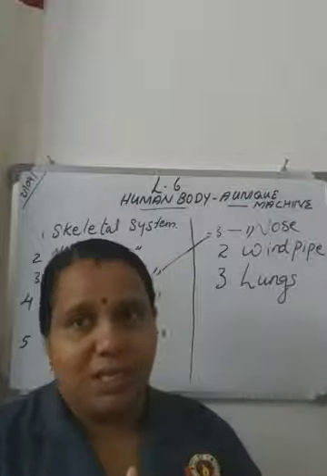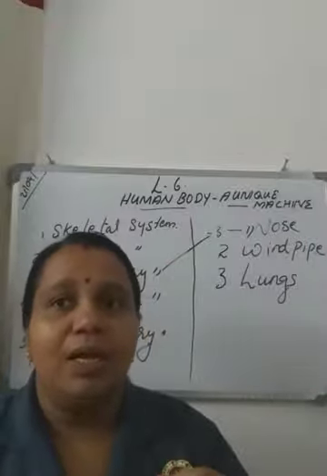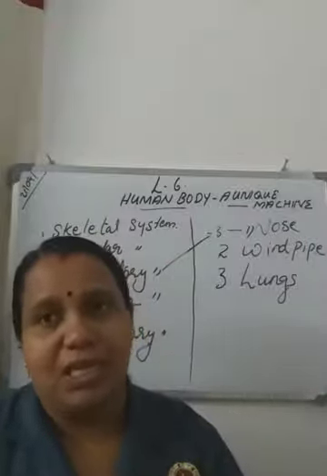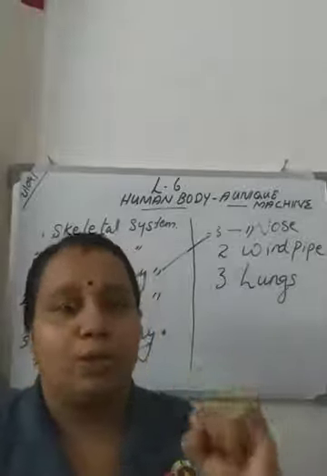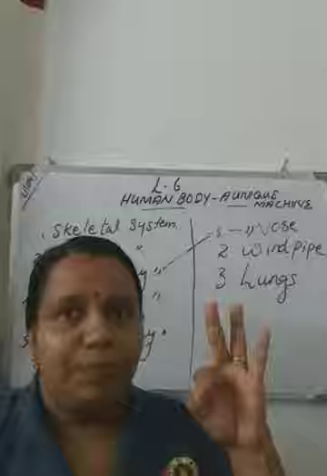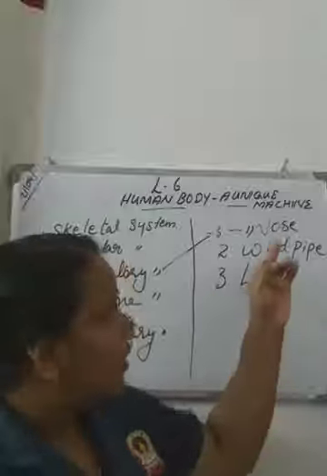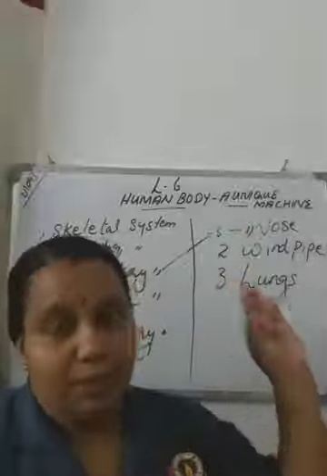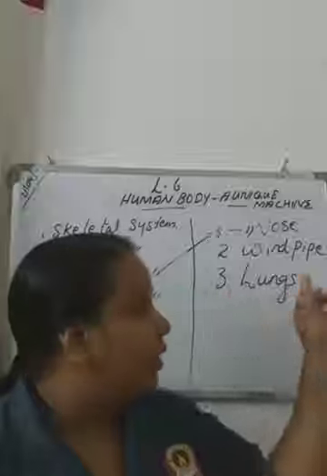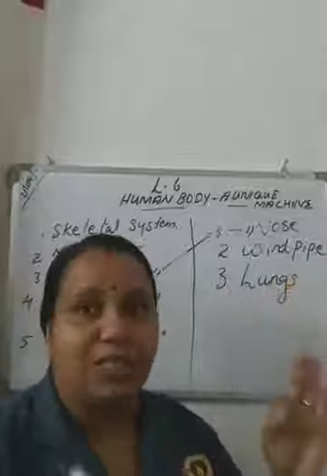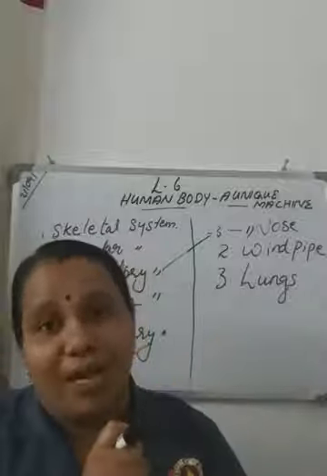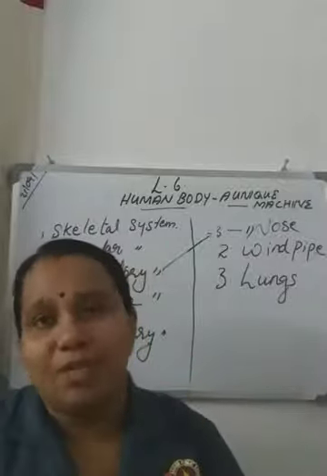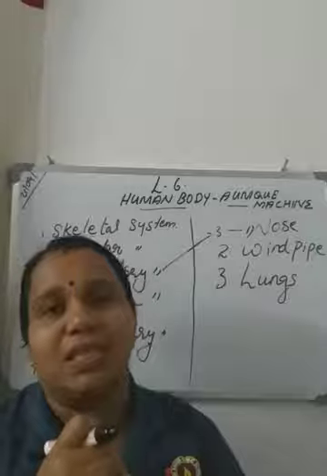Respiratory system helps us to breathe in and breathe out gases, and there are mainly 3 organs related with the respiratory system: nose, windpipe and lungs. Then gases pass through the nose, and then again through the windpipe, and finally reach the lungs, and in the lungs the oxygen combines with the blood. That process takes place in the lungs.